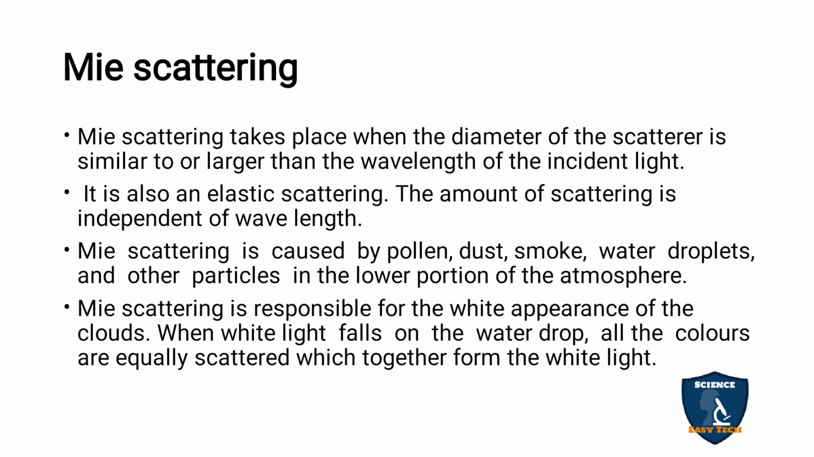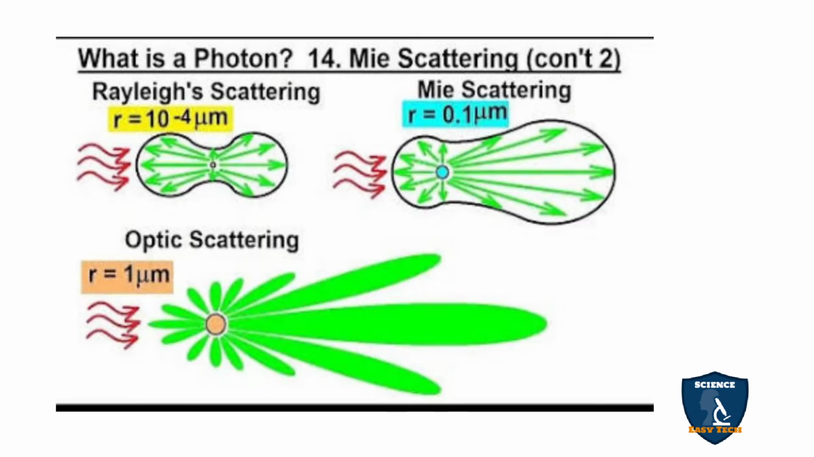Mie scattering is responsible for the white appearance of clouds. When white light falls on a water droplet, all the colors are equally scattered, which together form white light. So now you can see that is Mie scattering. Mie scattering is elastic scattering because it is focusing on a particular point.